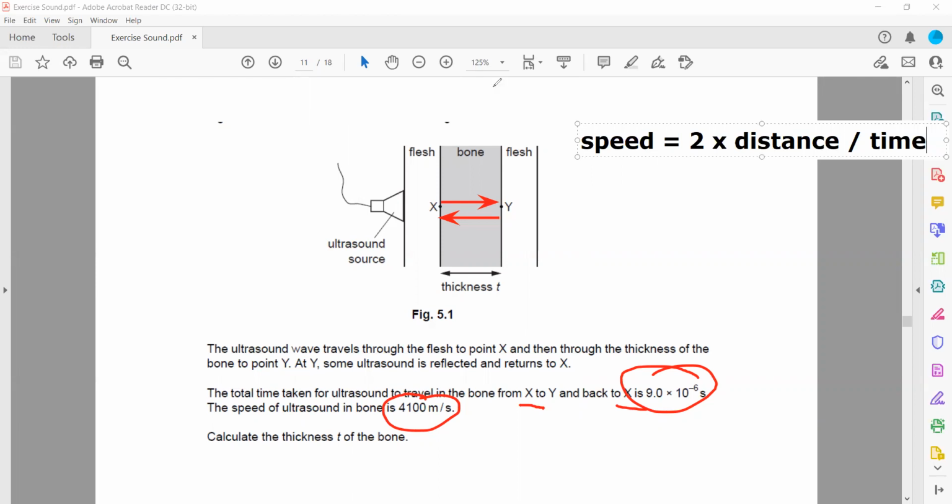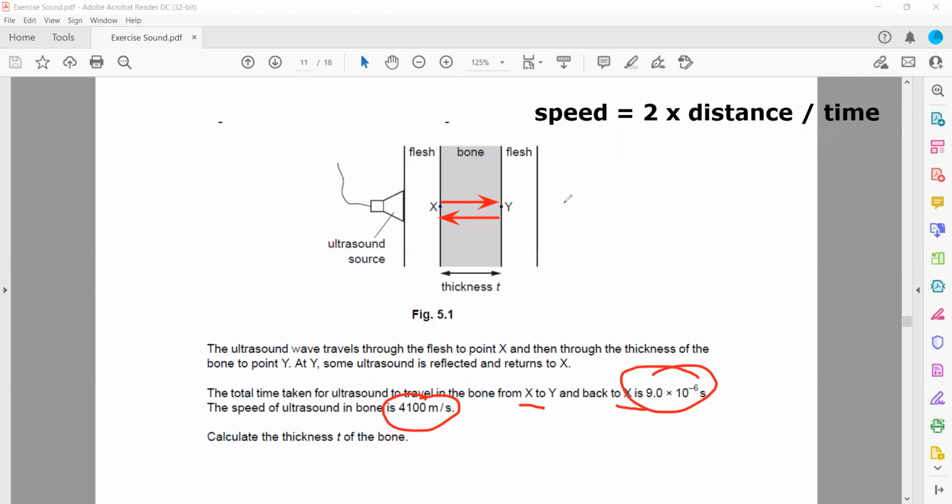So speed is how much? That is 4100. 2 multiplied by distance. What is the distance? The thickness we don't know. And the time it took is 9 into 10 to the power minus 6. This is divided on one side, on the other side it will be multiplied. So 4100 multiplied by 9 into 10 to the power minus 6 is equal to 2 into t. The 2 is multiplied, so on the other side it will divide.